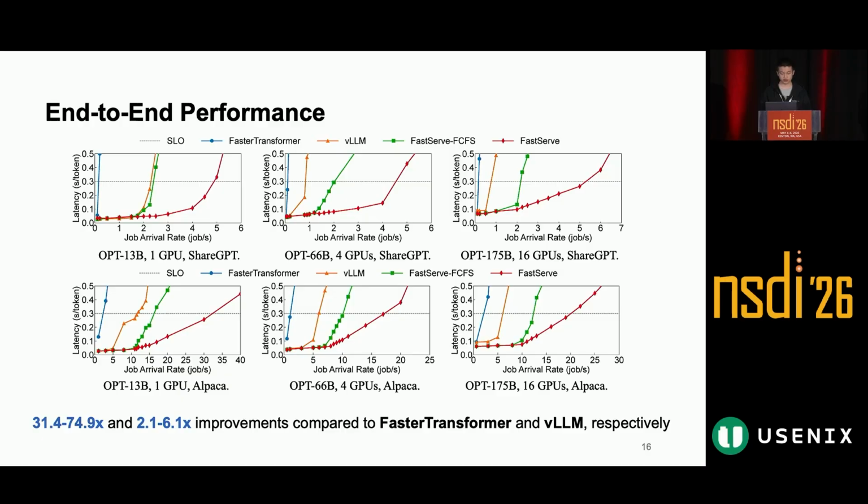Compared with FasterTransformer, FastServe improves throughput by 31 to 74 times. Compared with vLLM, FastServe improves throughput by 2 to 6 times. The FastServe FCFS baseline uses the same execution engine, but keeps FCFS scheduling. FastServe still outperforms it, showing that the scheduling design is a major source of improvement.